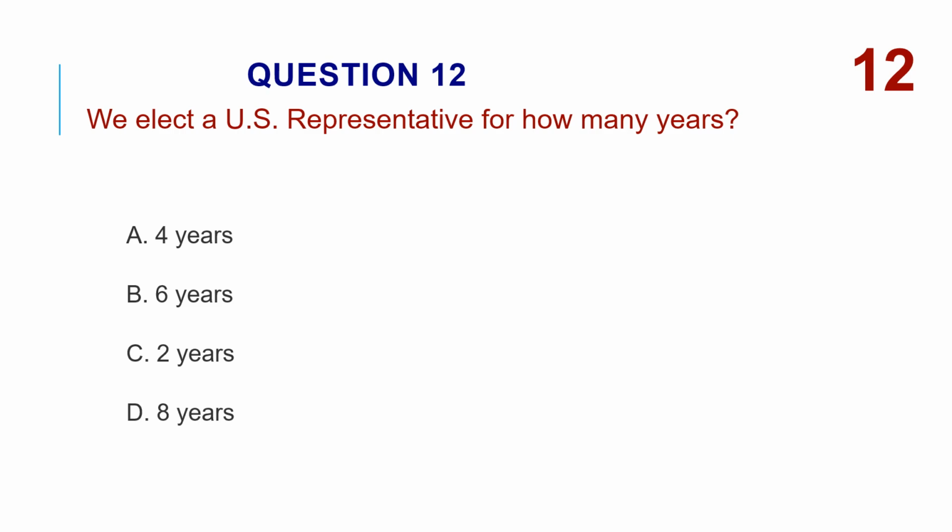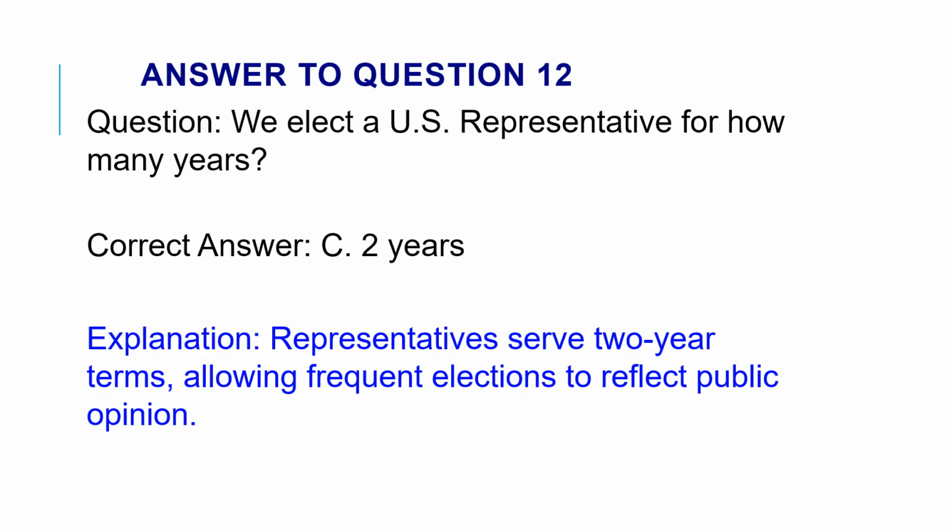We elect a U.S. representative for how many years? A, 4 years. B, 6 years. C, 2 years. D, 8 years. The correct answer is C, 2 years. Representatives serve 2-year terms, allowing frequent elections to reflect public opinion.